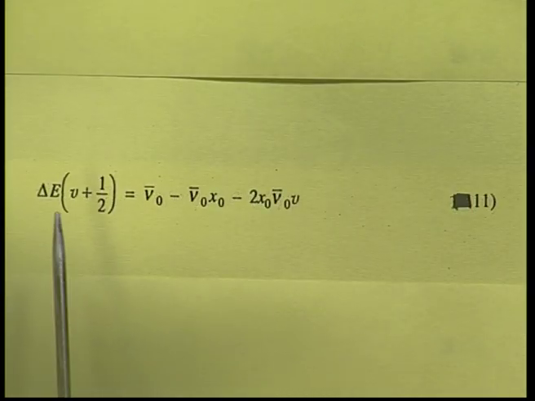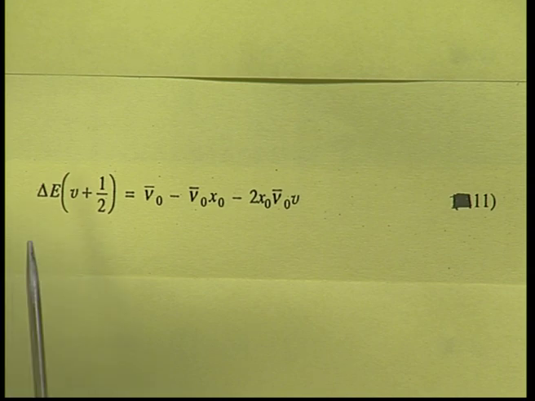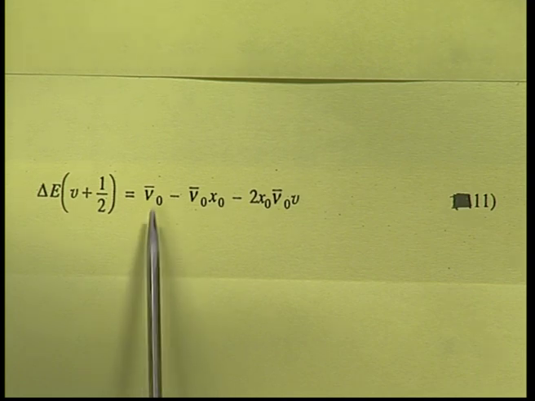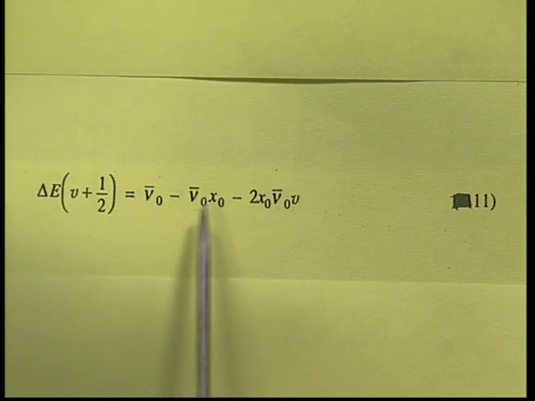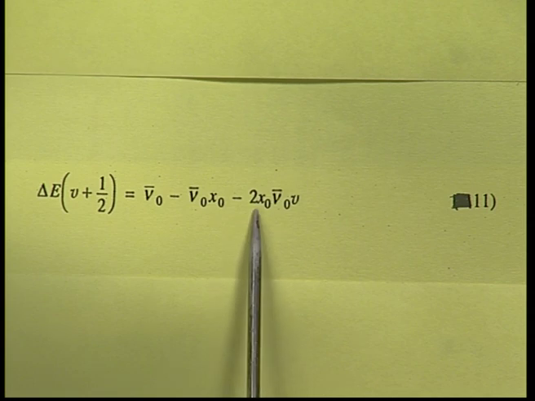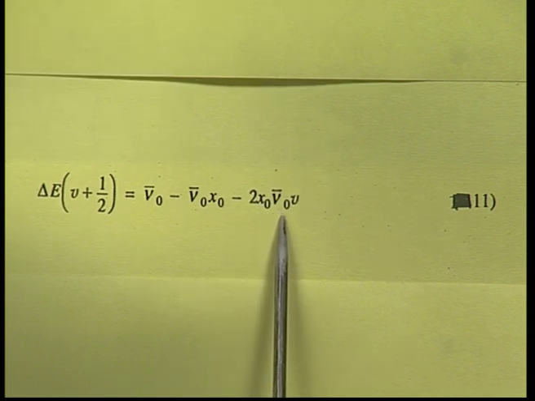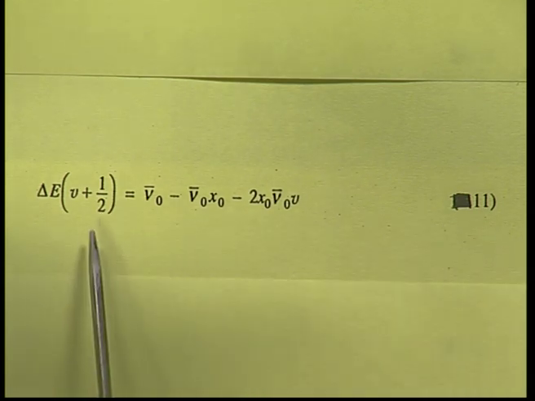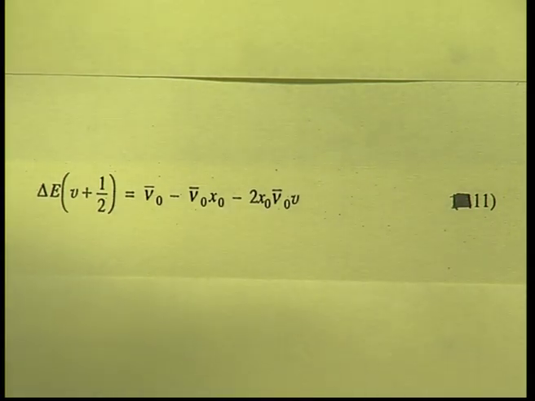Now, what we have just discussed as delta E, that is the first difference, is equivalent to nu 0 bar minus nu 0 bar x 0 minus 2 x 0 nu 0 bar and v. This is our 11th equation, giving us the first difference.